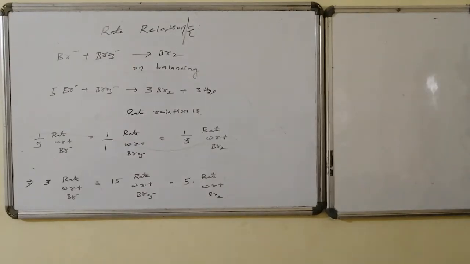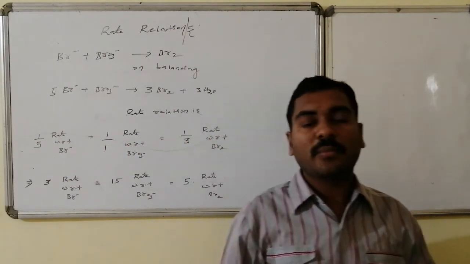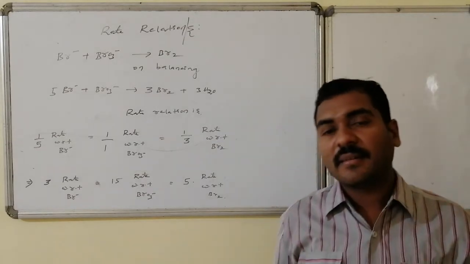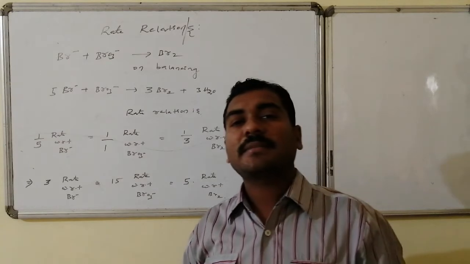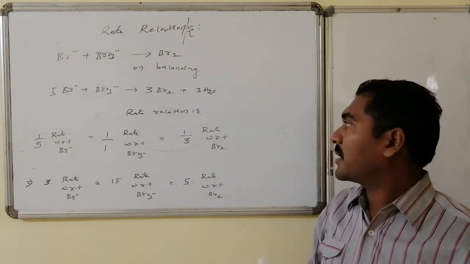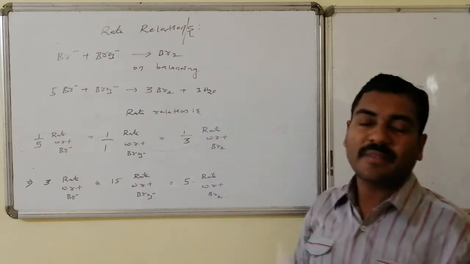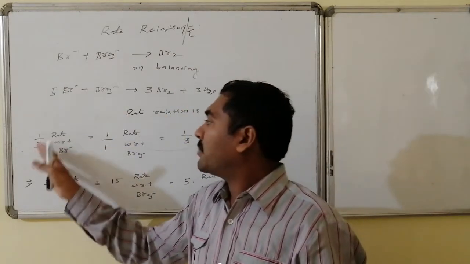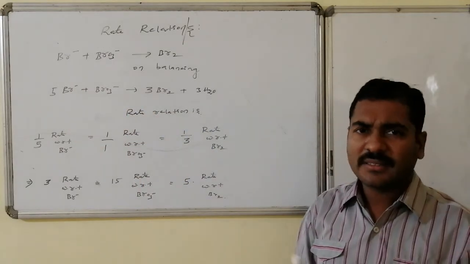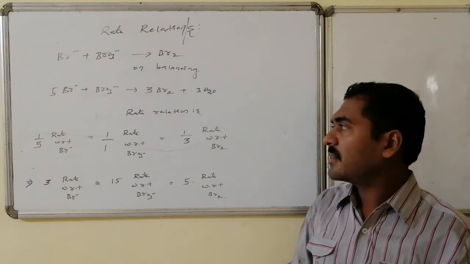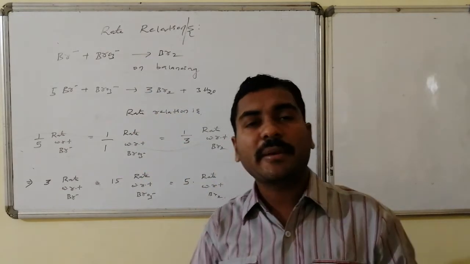Here we have an equation where bromide and bromate combine. As a result, bromine formation takes place, that is a comproportionation reaction. On balancing, 5Br minus plus BrO3 minus leads to the formation of 3Br2 followed by water. Rate with respect to the components, leaving out water: 1 by 5 times the change in concentration of Br minus by change in time is the rate with respect to Br minus. Change in concentration per change in time gives the corresponding rates of the components.